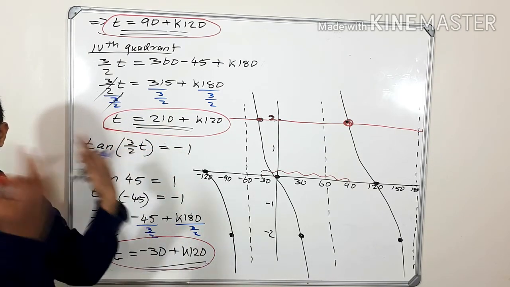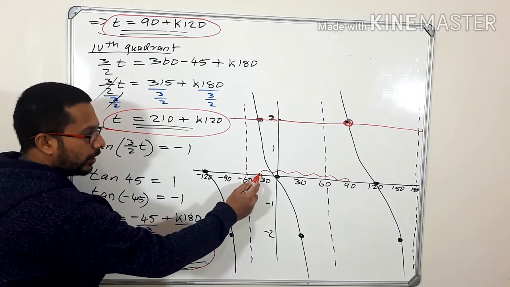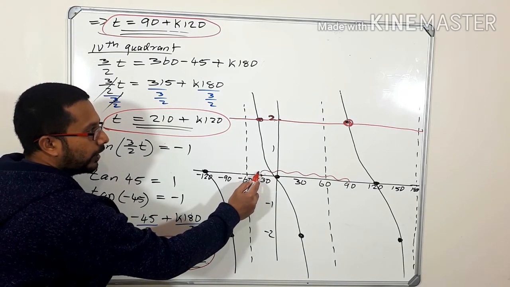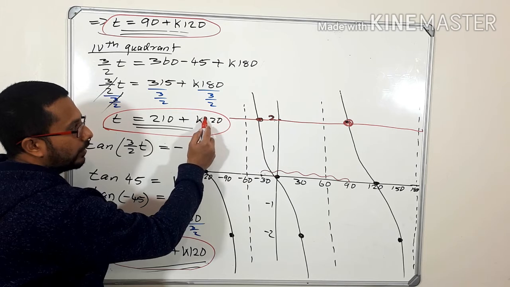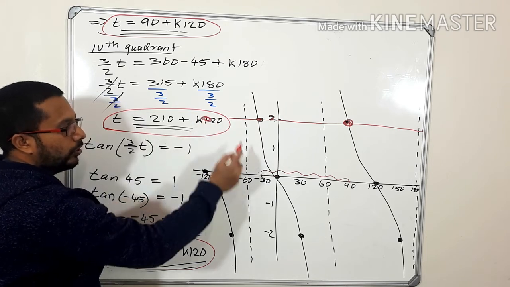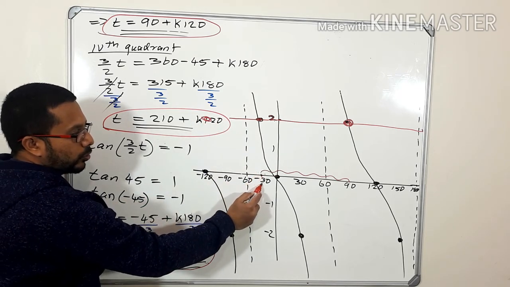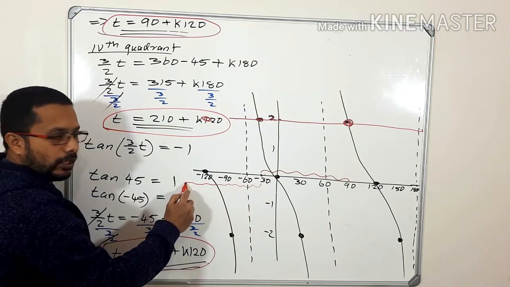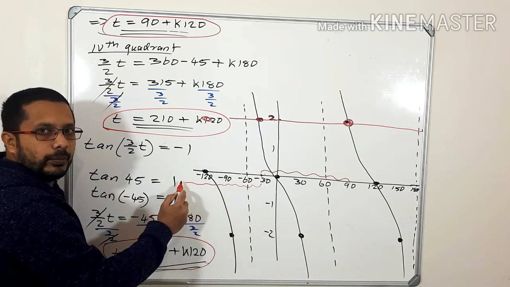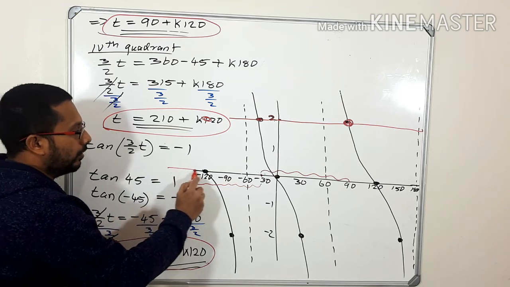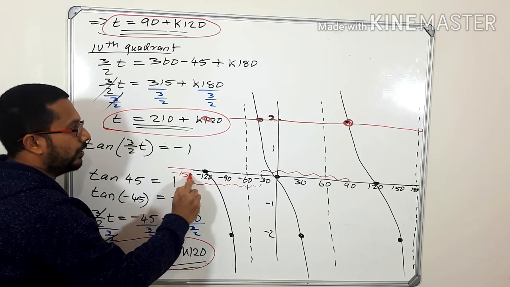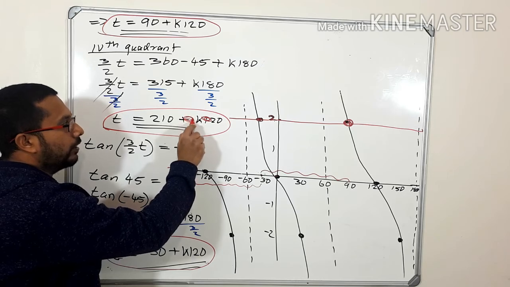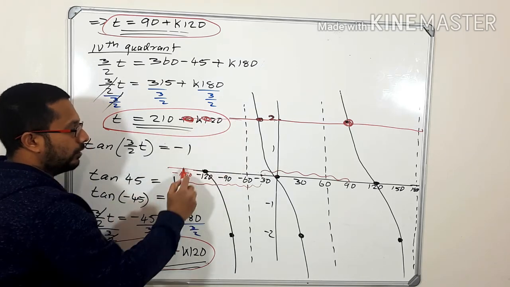So what about this side? From this minus 30, if we go back, when will we get another 2? From minus 30, it is supposed to be 120 degrees. It must move to this side. Minus 30 minus 120 means it is minus 150. That means somewhere here you will get the next 2.